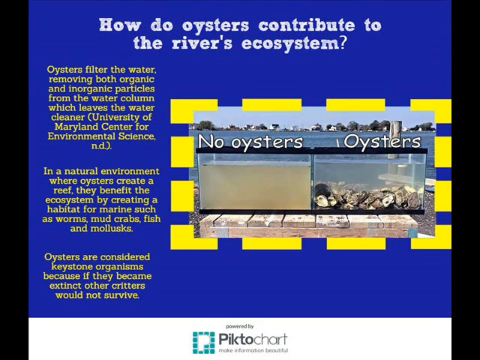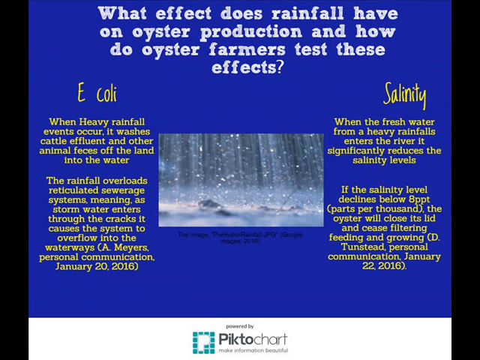In conjunction with this, an oyster will selectively choose and feed on microscopic phytoplankton or algae and remove the algal biomass from the water, as well as removing other suspended solids from the water and packaging them into bundles, which they then release as pseudofeces, which other organisms then utilize for food. Oysters are considered keystone organisms because if they became extinct, other critters would not survive.